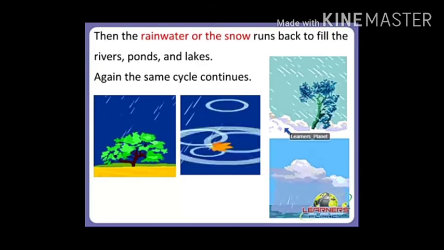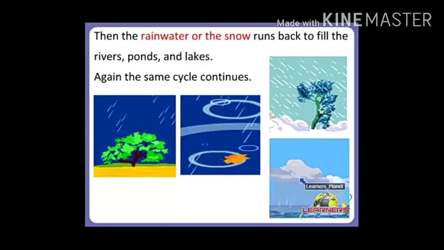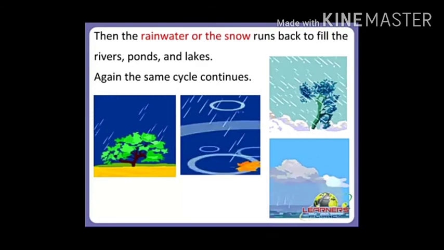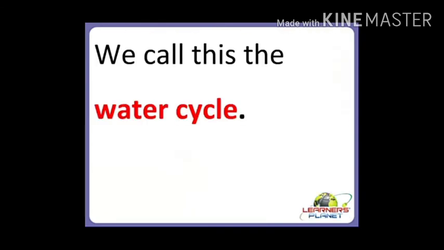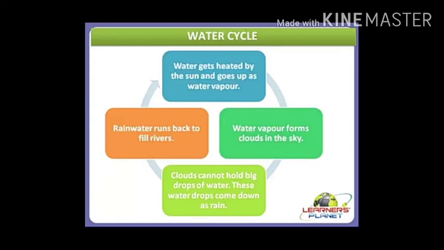Finally, this process is going to continue. What is this process called? This process of getting evaporated, forming condensation, again falling as rain, again filling the rivers and lakes, and again getting evaporated, this cycle is called the water cycle.